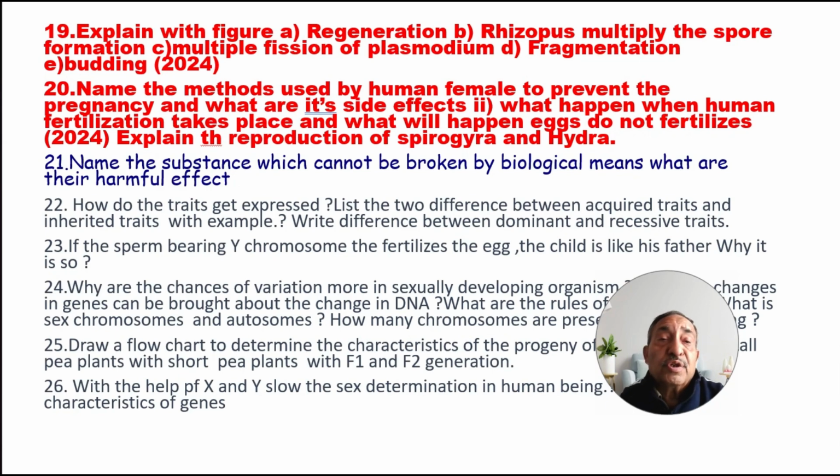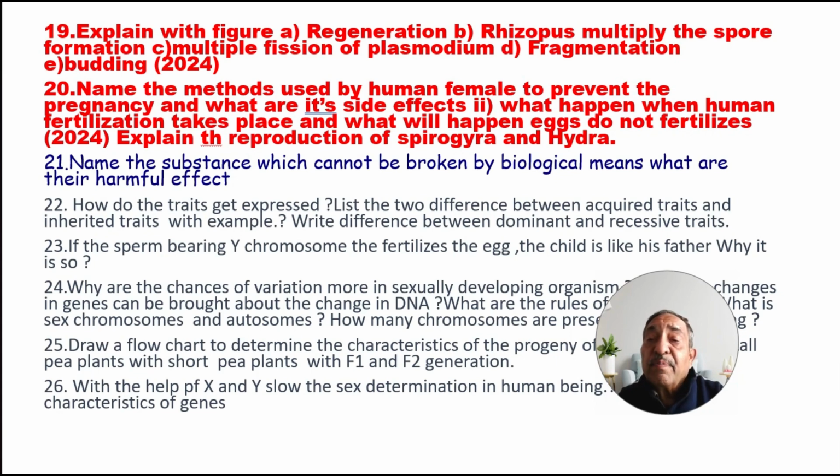ये क्वेश्चन जो है 2024 में भी आया है. Next, name the methods used by the human female to prevent the pregnancy and what are its side effects. ये 2024 का क्वेश्चन है. कलर्ड क्वेश्चन जितने भी हैं वो 2024 के क्वेश्चन हैं.